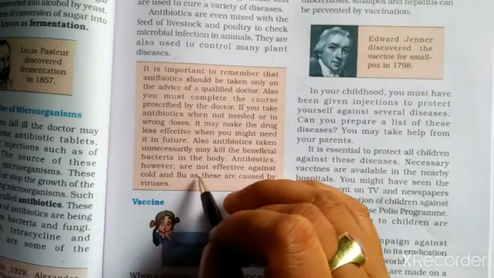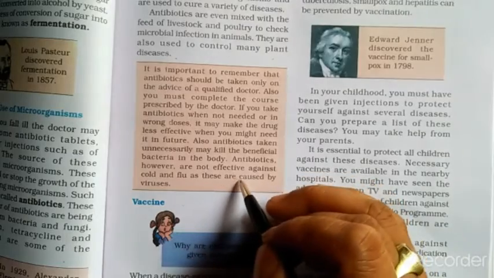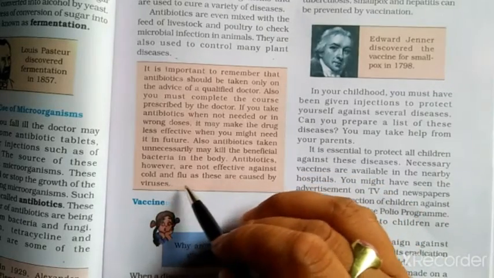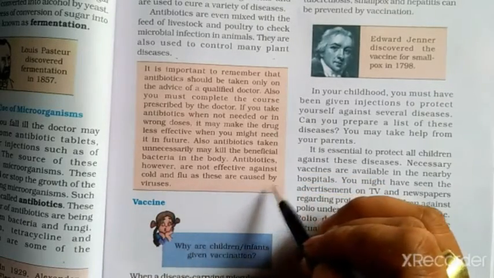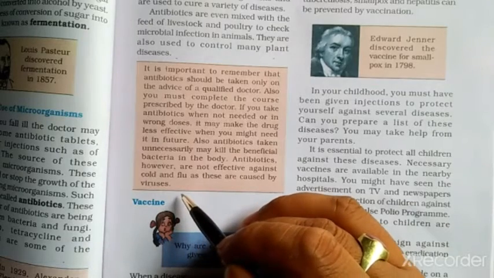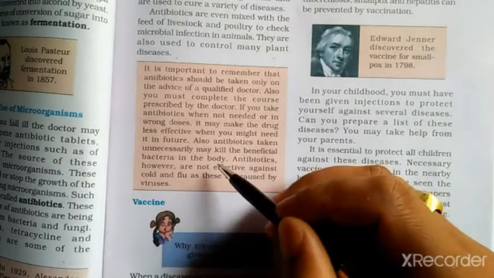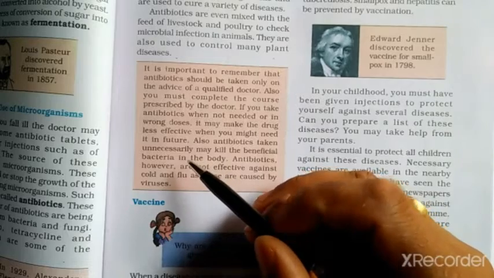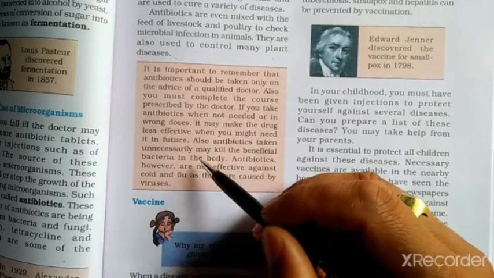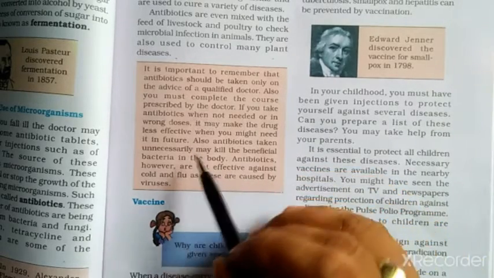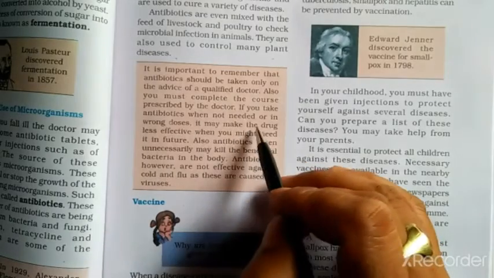Antibiotics, however, are not effective against cold and flu, as these are caused by virus. So, if we fall sick and need to take antibiotics, it should be taken only under the advice of a qualified doctor.